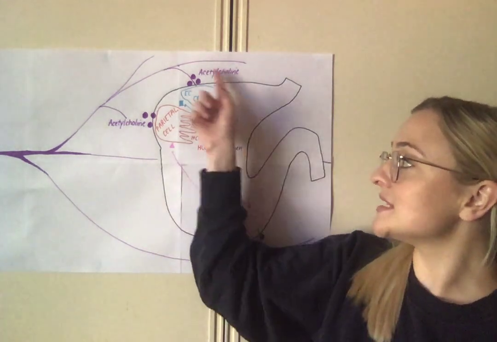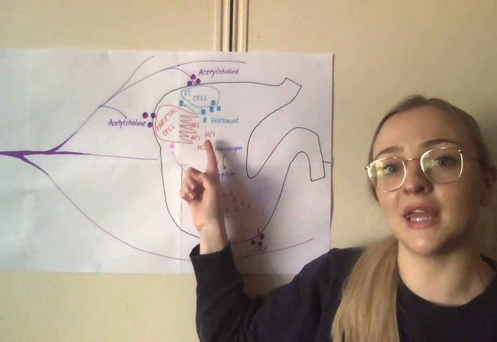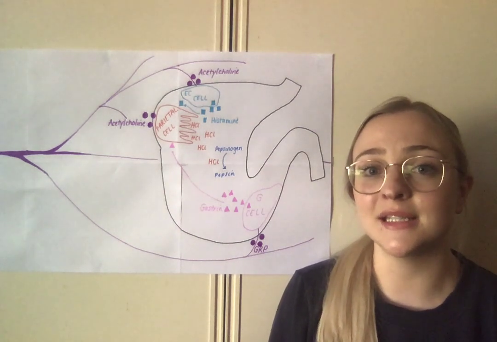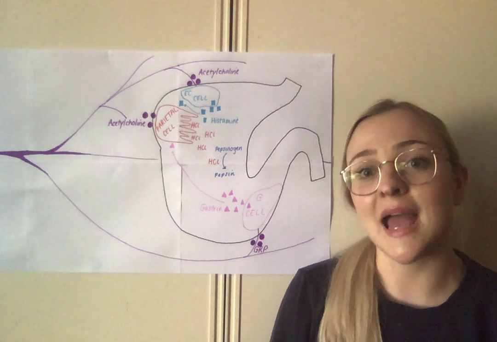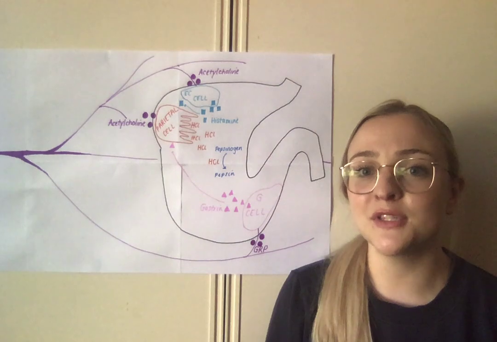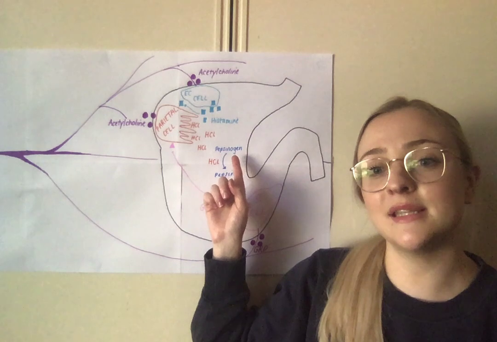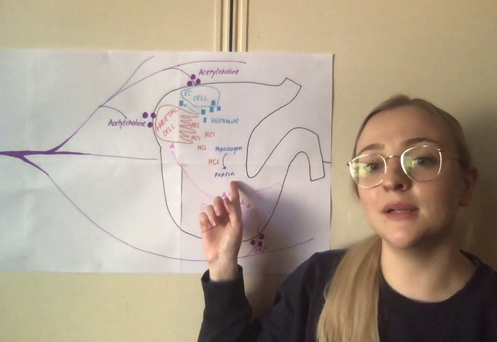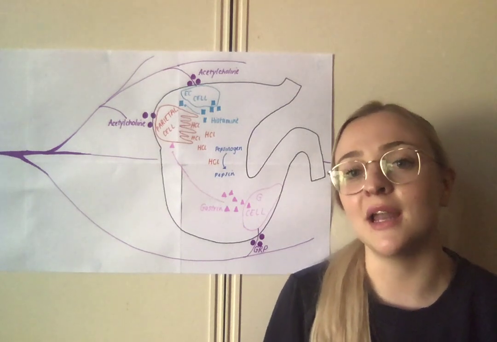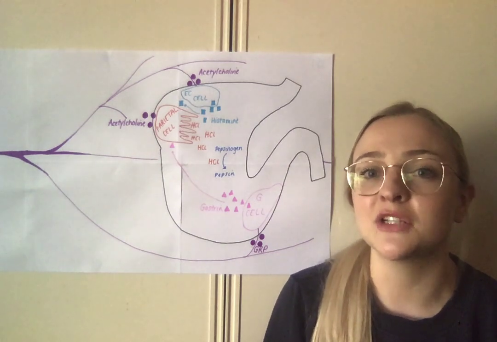In the fundic region of the stomach here, the gastric parietal cell, seen in red, is responsible for the release of hydrochloric acid. This is a really important process as hydrochloric acid is a rate-limiting step in digestion, as it acts to activate some digestive enzymes. For example, chief cells, also in the fundic region of the stomach, secrete pepsinogen. This pepsinogen is then converted to its active form, pepsin, by hydrochloric acid. This pepsin will then go on to degrade proteins within Harvey's dinner into amino acids that he can then absorb and use for his own protein production and more.